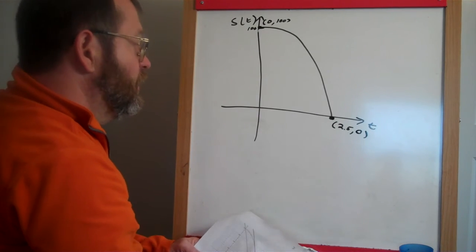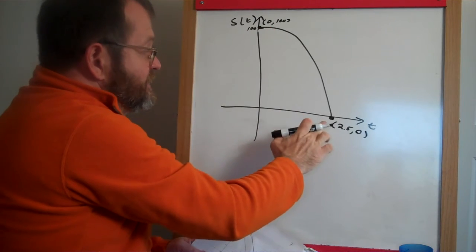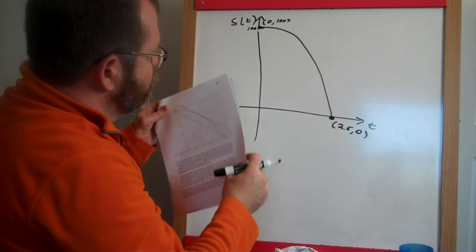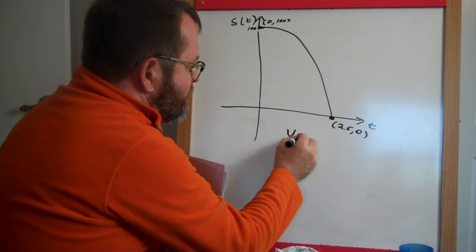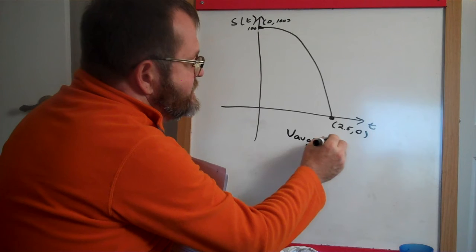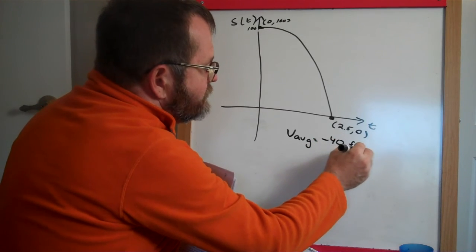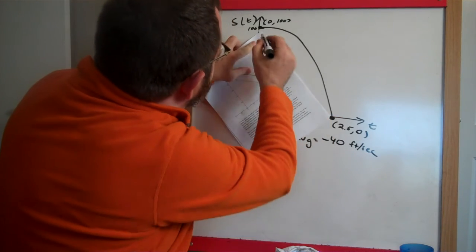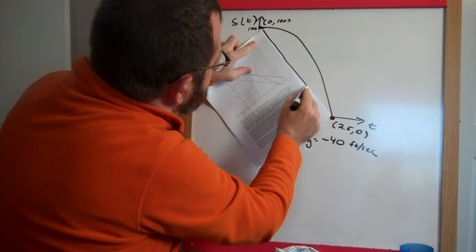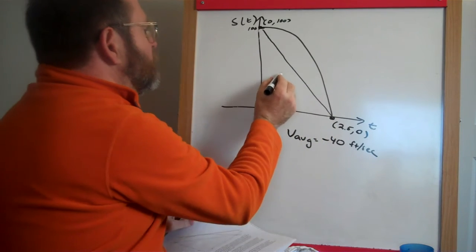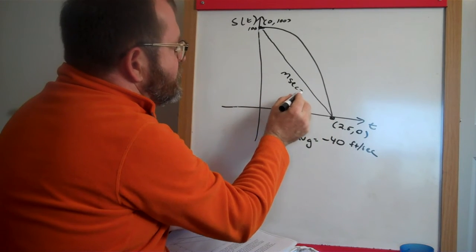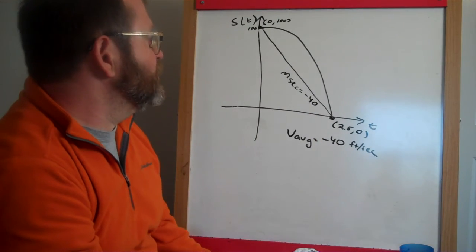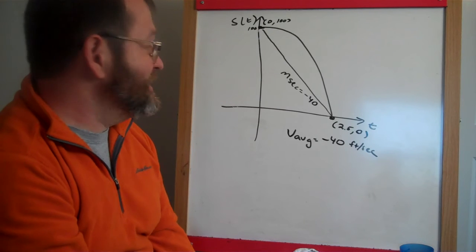Now, we could just look at the starting and ending points and say, in 2.5 seconds, we traveled 100 feet. So we had already done that before, where we had shown that that means that the average speed was negative 40 feet per second. I'll see if I can maybe sketch that in here better. How about like this? In other words, the slope of that secant line right there is negative 40. Hopefully, actually seeing it as a graph like this makes it more clear why the slope had to be negative, why the average velocity here was negative.